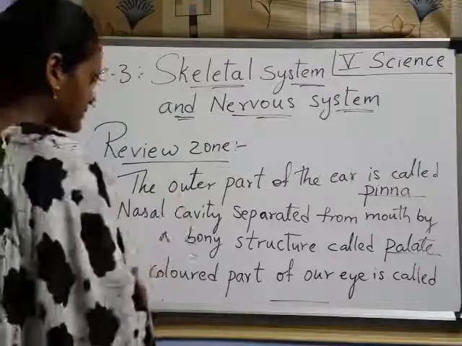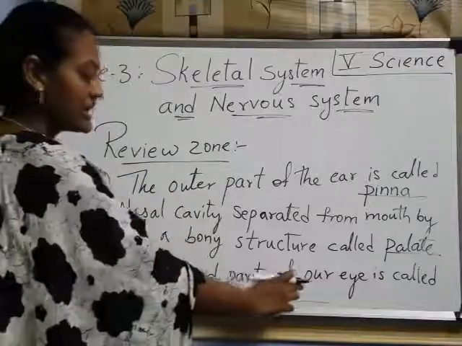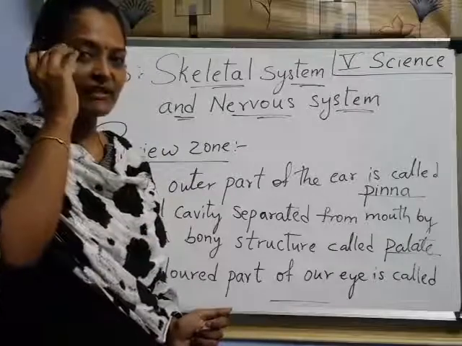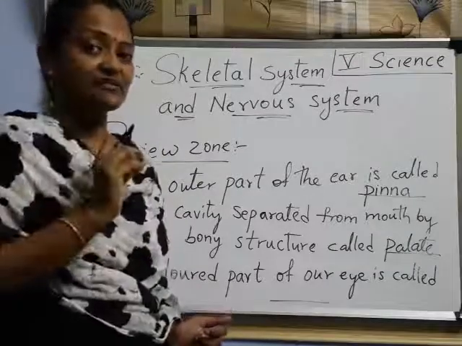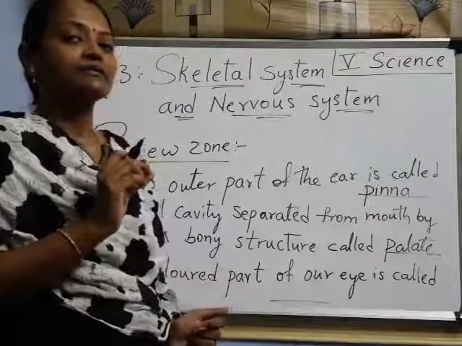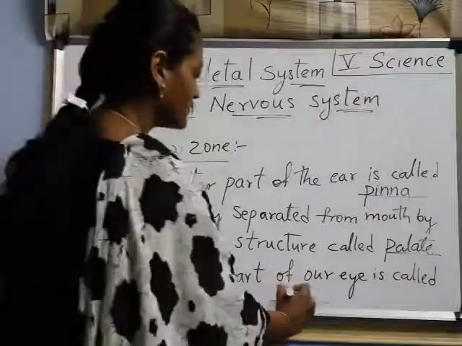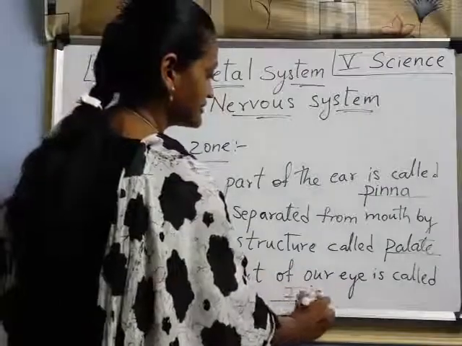Okay. Next, the colored part of our eye. We have a round ball, right? The eye is white in color and inside there is a colored part. That colored part of the eye, what do we call it, children? Iris. What do we call it? Iris.